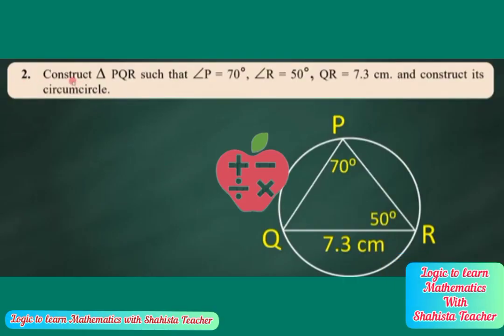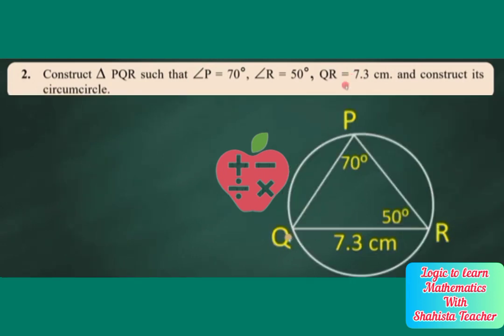The second question says: construct a triangle PQR such that angle P is 70 degrees and angle R is 50 degrees, side QR is equal to 7.3 centimeters, and construct its circumcircle. So here angle P is 70 degrees, R is 50 degrees, but the measure of angle Q is missing. So first we will find the measure of angle Q, and then we will write it here.